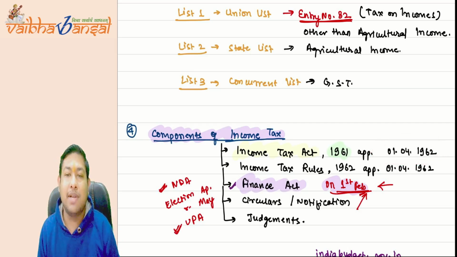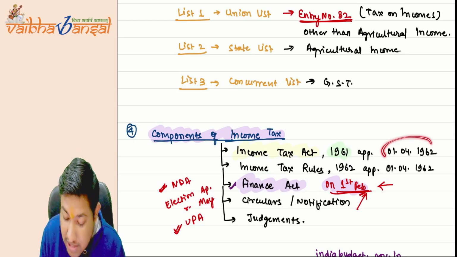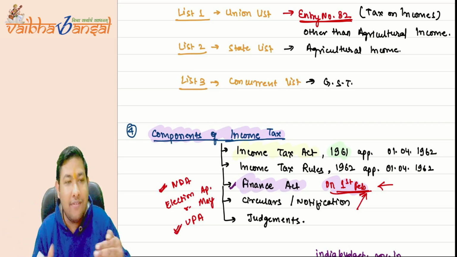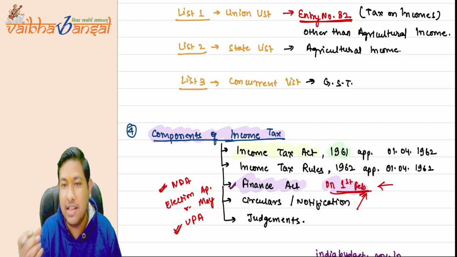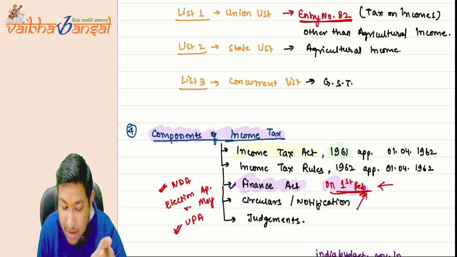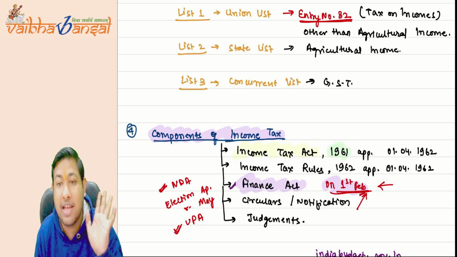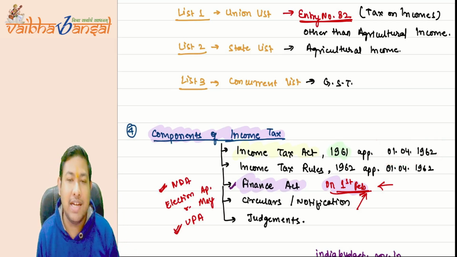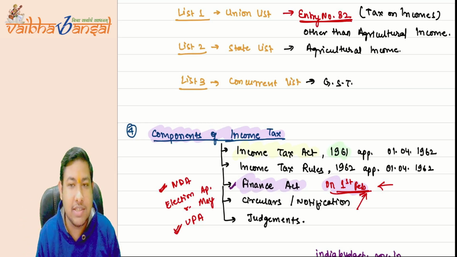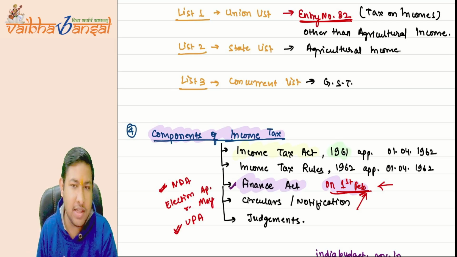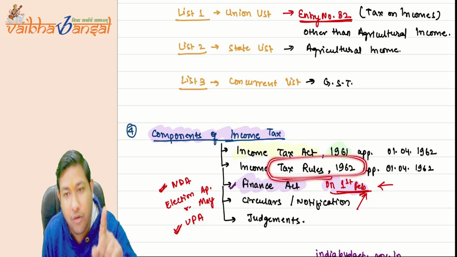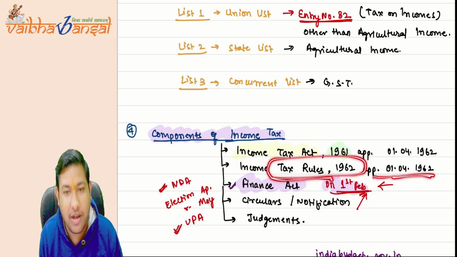That is why the Income Tax Act is applicable from 1962, because, as I have also told you, the whole income tax law is written in the language of the assessment year. Everything written in the act is based on the assessment year. That is why the Income Tax Act came in 1961, but will only have effect from 1st April 1962. And when you have to pay taxes, only then will you need the rules: how to pay taxes, the forms, and everything. Those rules are needed when you pay taxes. That is why the income tax rules were applicable from 1962 itself. I hope it is clear.